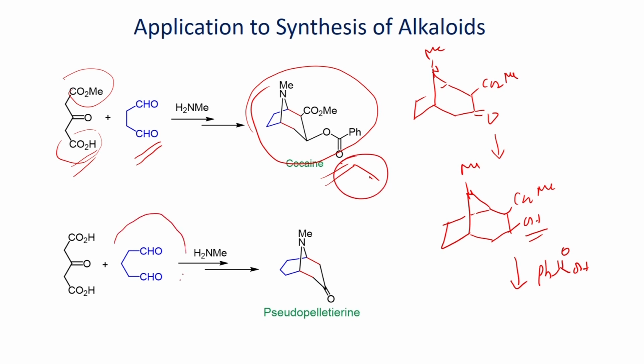Similarly, if you use this dialdehyde, you will be able to generate this bicyclic ketone as the product. Here also the double Mannich reaction is involved. Following that, decarboxylation takes place to give this ketone. If you look at all the cases, you have to use one equivalent of this dialdehyde, one equivalent of this primary amine and this carbonyl compound. Since the reaction involves a double Mannich reaction, you will generate 2 molecules of water as a byproduct.